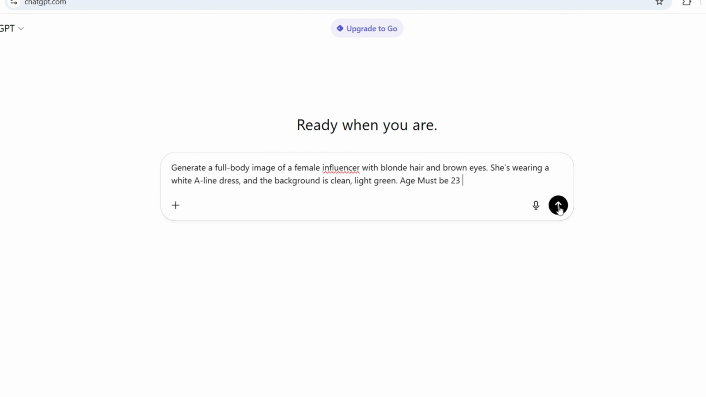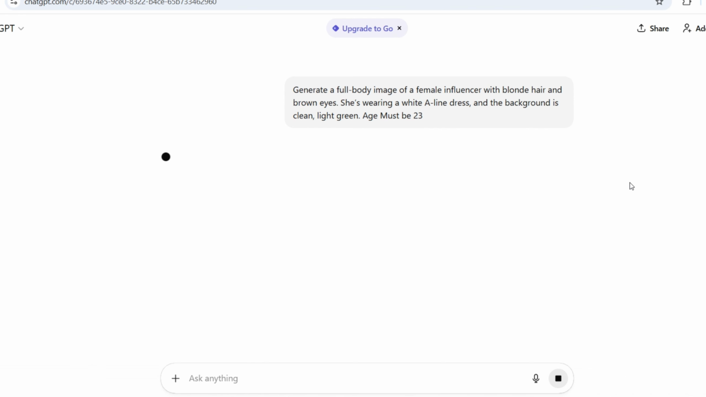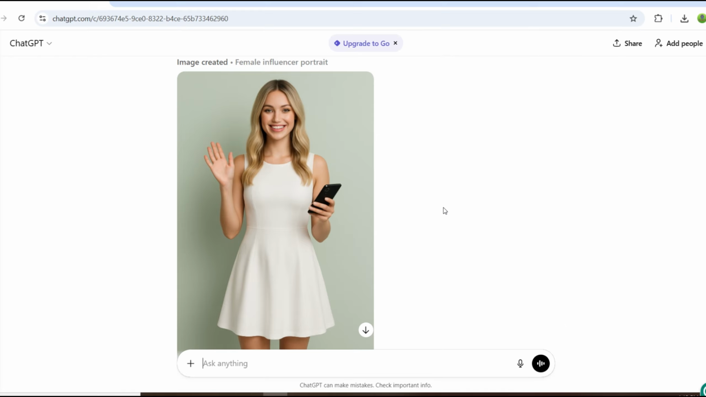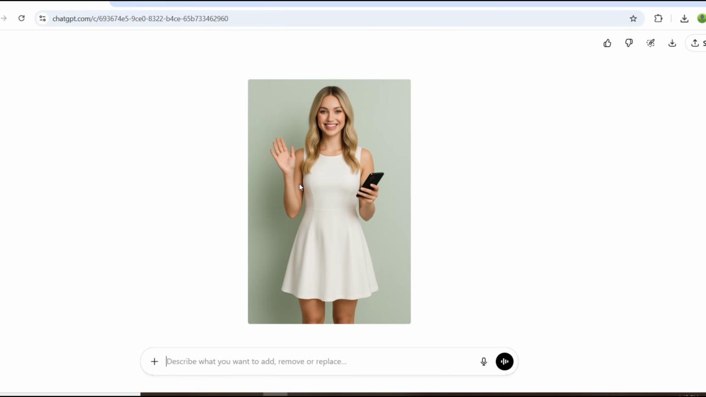The moment you send this prompt, ChatGPT creates a brand new model for you. No camera, no photo shoot, no real person. Just like that, half of the work is already done, and we're only getting started. Wow, this is an amazing result. Even though it added a mobile phone on its own, that's not a problem. We can easily manage it. Now, let's download the photo.